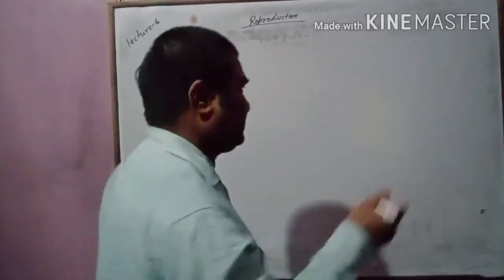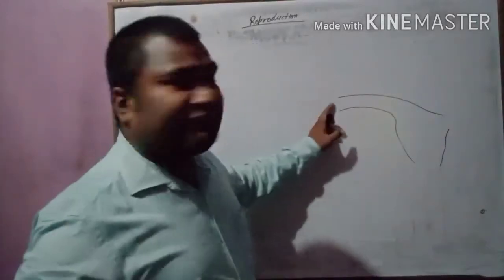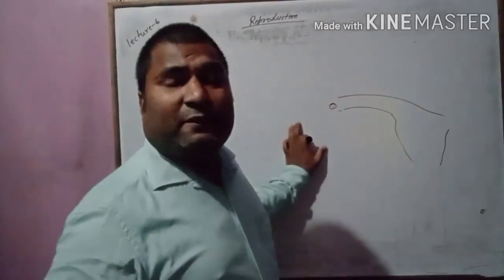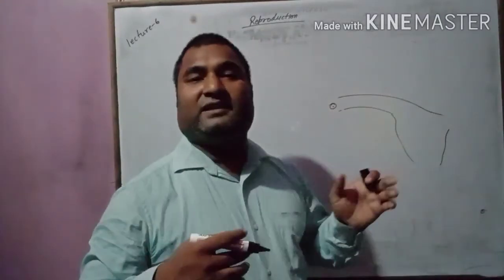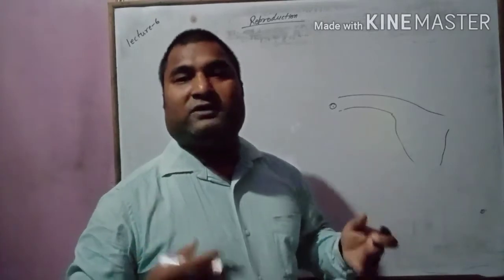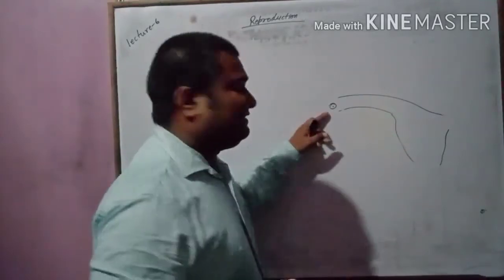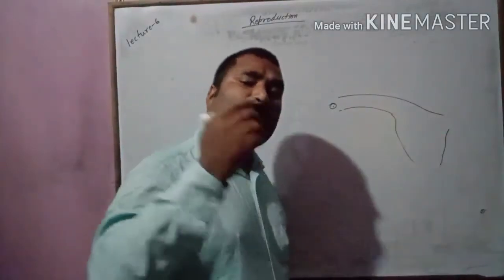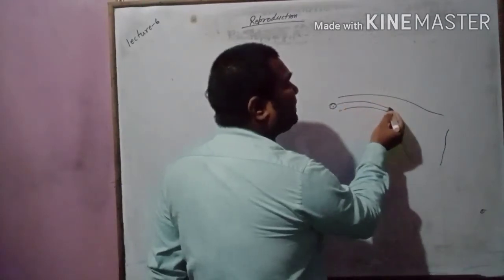After fertilization, as I have told you, this is the uterine wall, and this is the zygote. This zygote undergoes repeated division. It starts dividing: first it divides and becomes 2, then both cells divide and become 4, all the 4 cells divide and become 8, all the 8 cells divide and become 16. So these cells undergo repeated division, and along with that, they start traveling down towards the uterus.